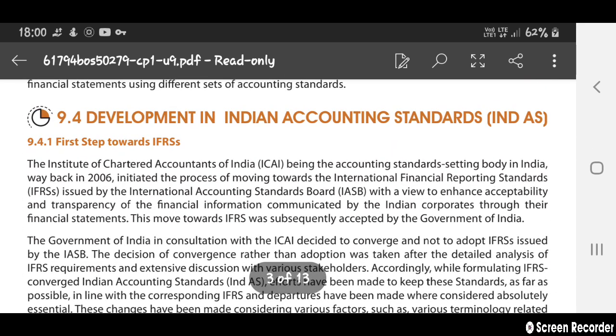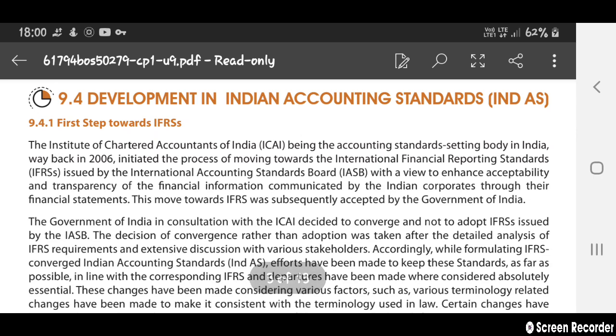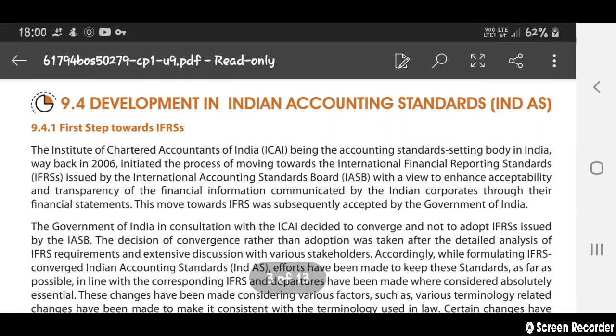Next, development in Indian accounting standards: Ind AS, the first step towards IFRS. The Institute of Chartered Accountants of India, ICAI, is the standard setting body for accounting standards in India. It has been setting the accounting standards for India